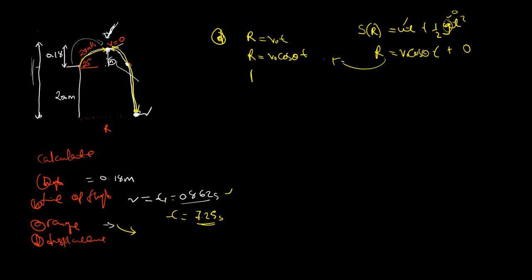So I'll continue. Range is equal to v0, which is now 20, cos 25, then the time. The total time that we had, this is the one we are calculating. The total time is now what, because we want to really see the range from here to there.